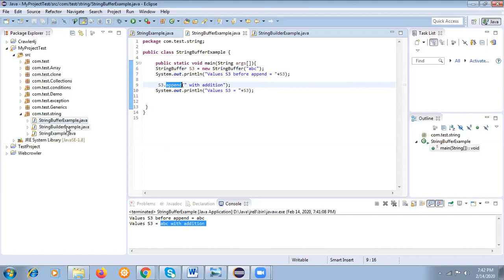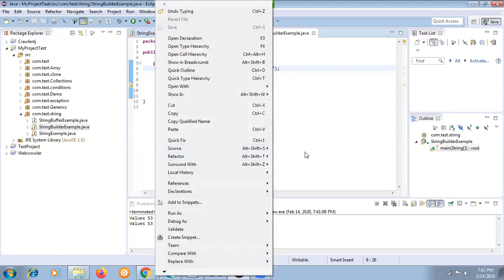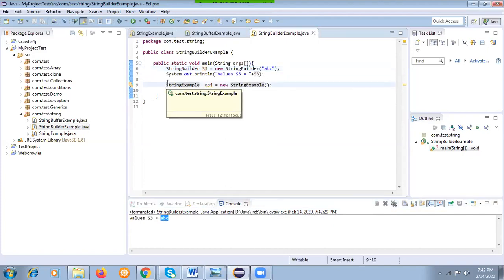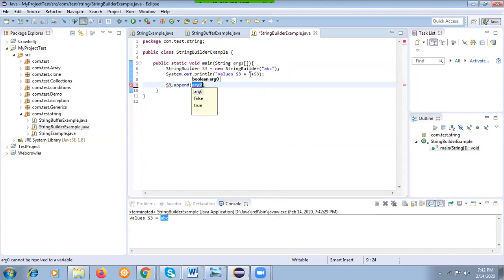Now there is string builder, also a class introduced in JDK 1.5 onwards. I have already given the difference between string buffer and string builder. Here I have created a new object and printed the value of S3, which is ABC. In string builder you will see the same methods, just like string buffer.